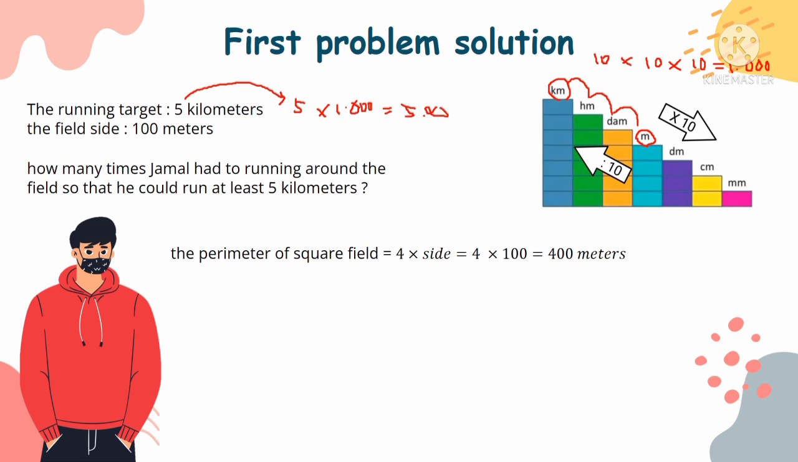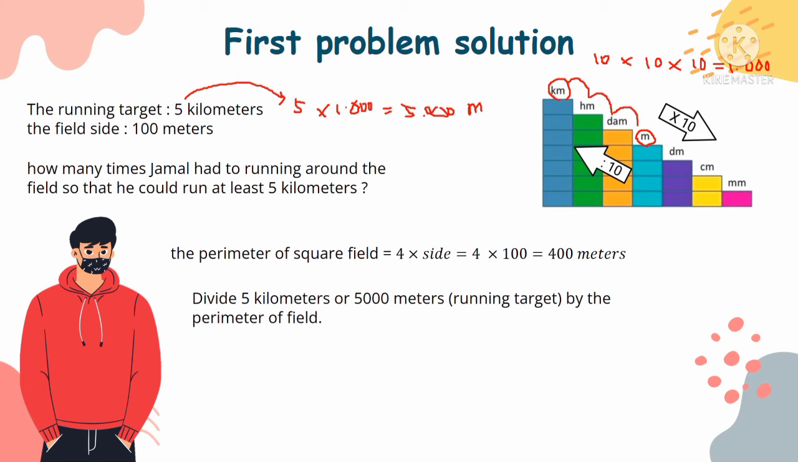5000 meters. I'm sorry, my handwriting looks so bad. And then we find the perimeter of square field equals 4 times side equals 4 times 100 equals 400 meters.